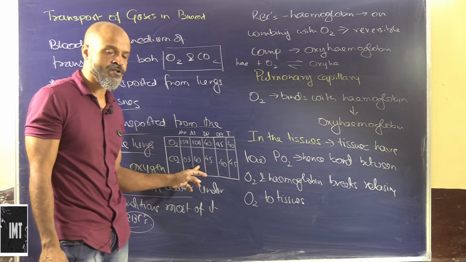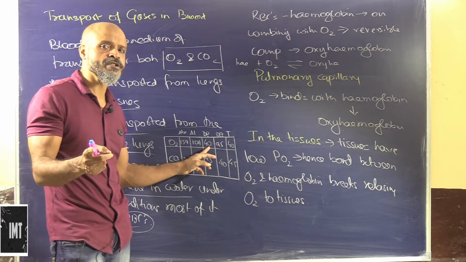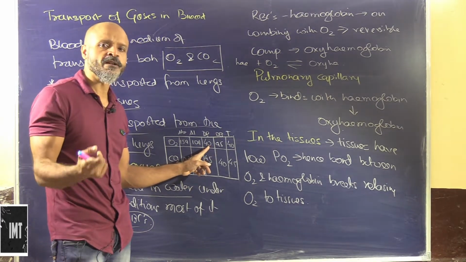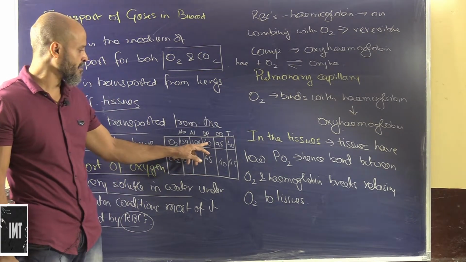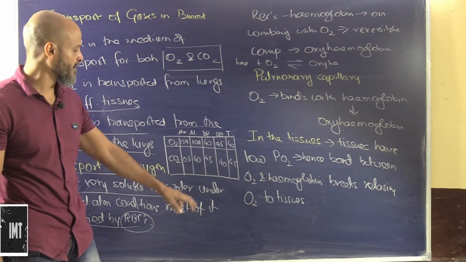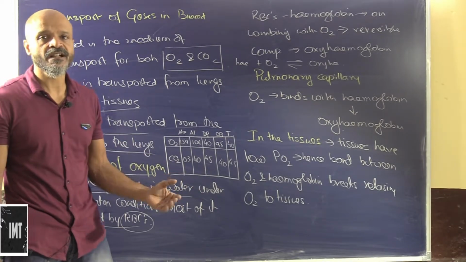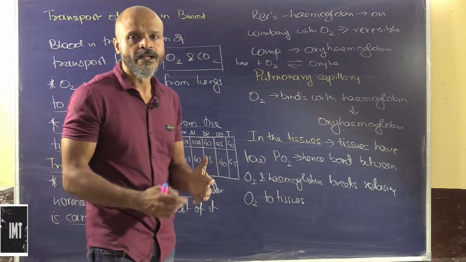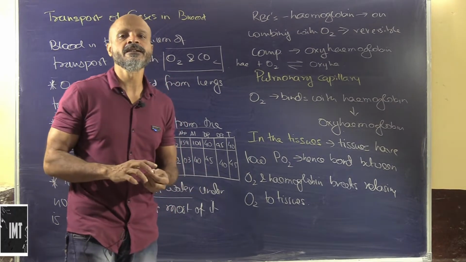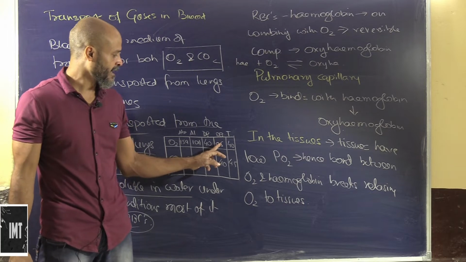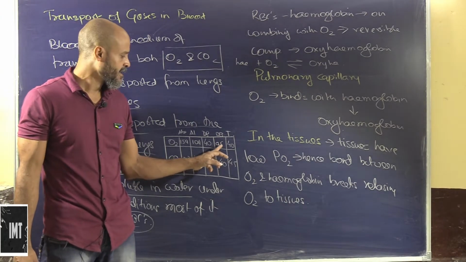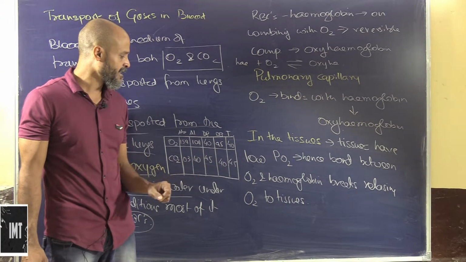Carbon dioxide is approximately 40. In the deoxygenated blood pumped from the heart to the lungs, oxygen is around 40 millimeters of Hg, whereas carbon dioxide has increased to approximately 45, as all the tissues are releasing their carbon dioxide into the blood. In the oxygenated blood, oxygen is approximately 95 and carbon dioxide is 40.